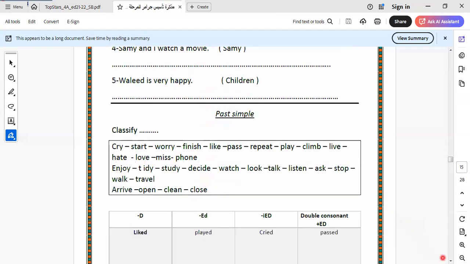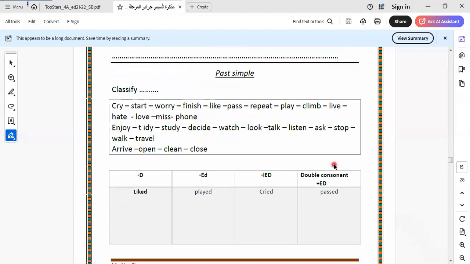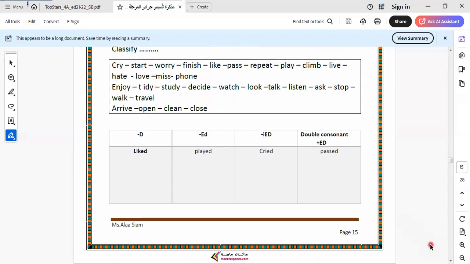Also we talked about the past simple tense, and as we know, the past simple tense is used for what? For expressing an action that happened and ended in the past, meaning narration. Like when we go to school the next day and sit with our colleagues and tell them that yesterday I went with my mother to the market.